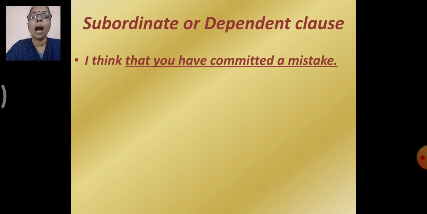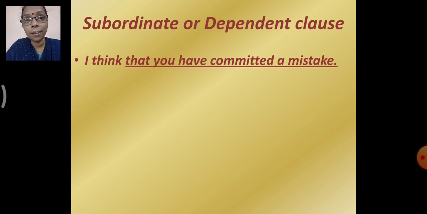What is a subordinate or dependent clause? Now see, I think that you have committed a mistake. Now here we can see the next part of the sentence, that you have committed a mistake. Yes, so that means this part of the sentence is dependent on the main clause. When you say I think, what do you think? That you have committed a mistake.